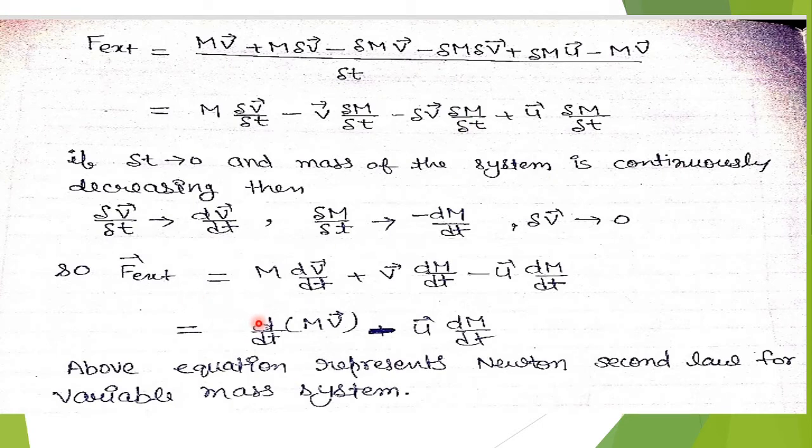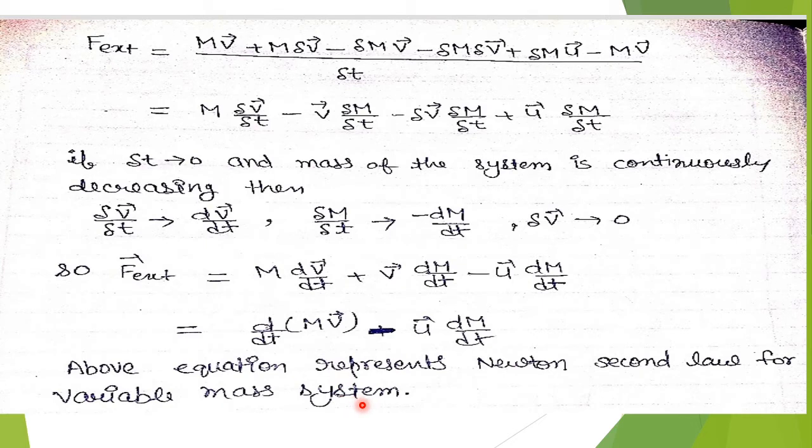On rearranging this equation, we get F external equals to d by dt of mv minus u dm upon dt. We have merged both these terms because these are the differential of the term mv. So this equation represents Newton's second law for variable mass system.